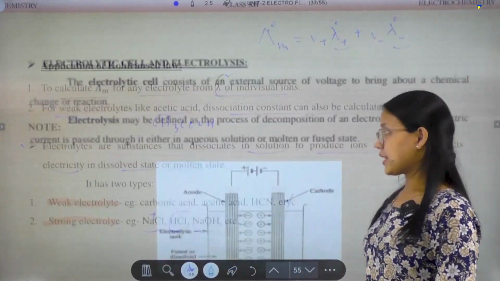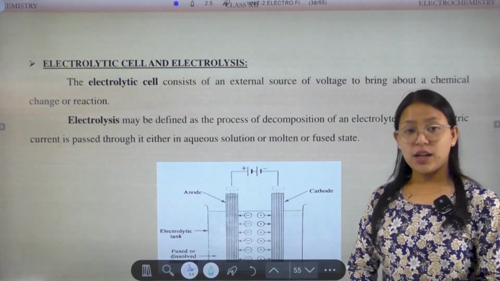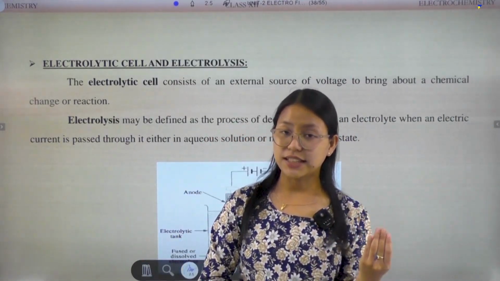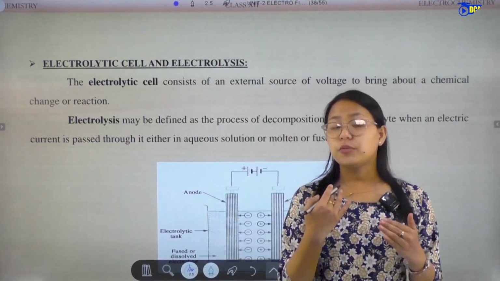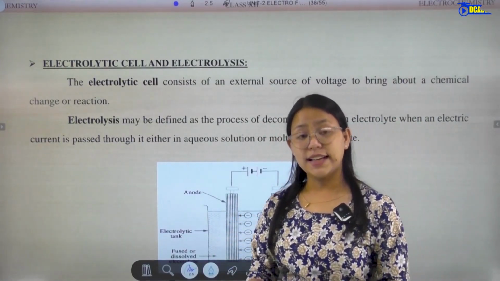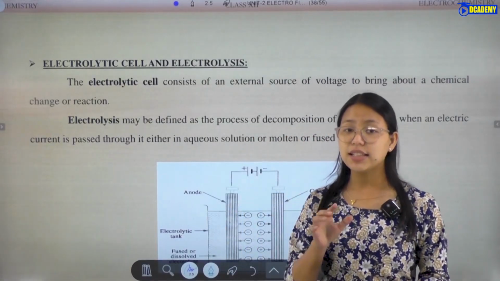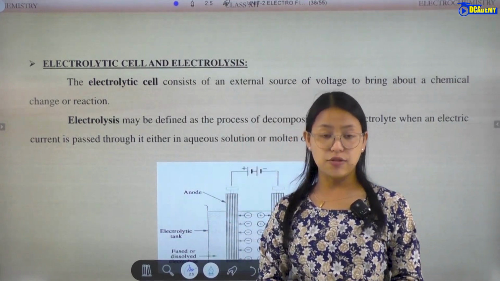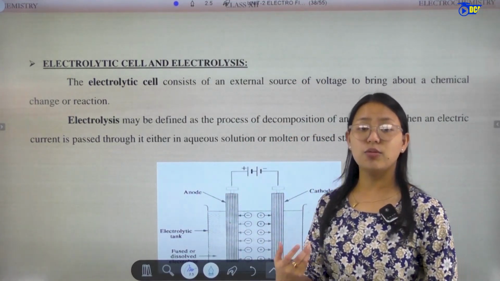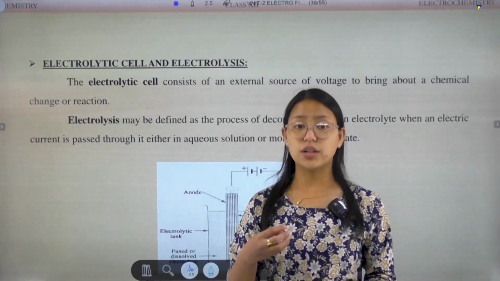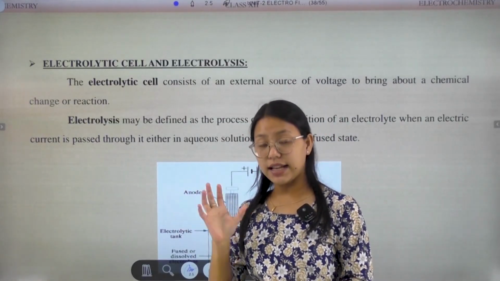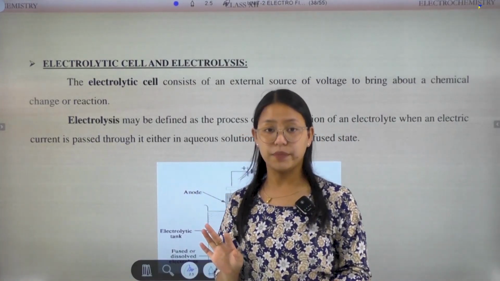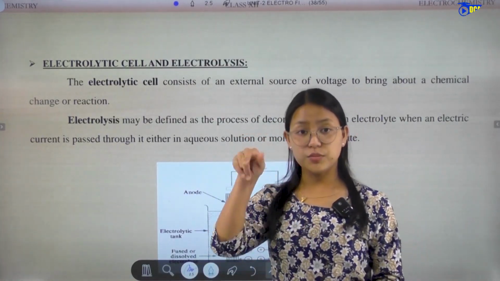Okay, now let's come to the next slide. The most important part of this chapter is the electrolytic cell. From the very beginning we have come across the topic of electrochemistry, and this electrochemistry consists of the electrochemical cell, which involves oxidation and reduction.